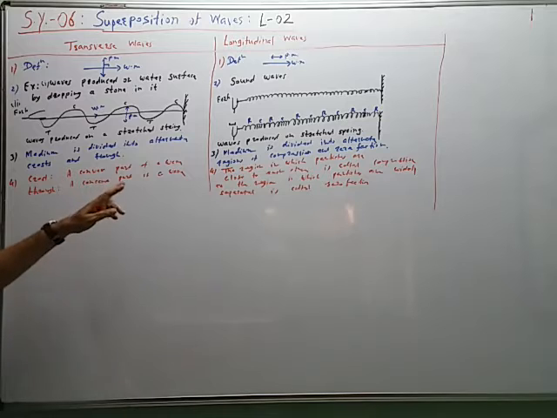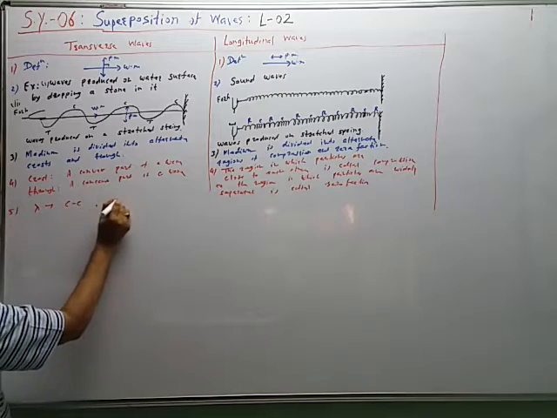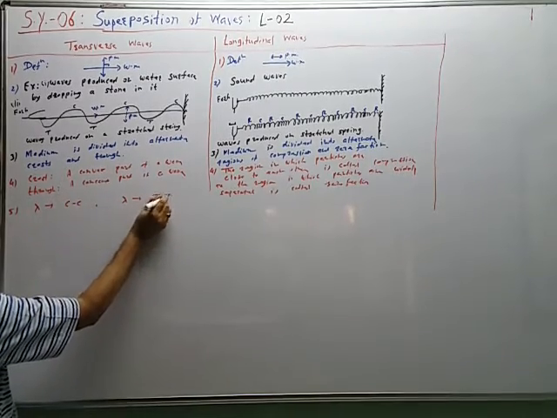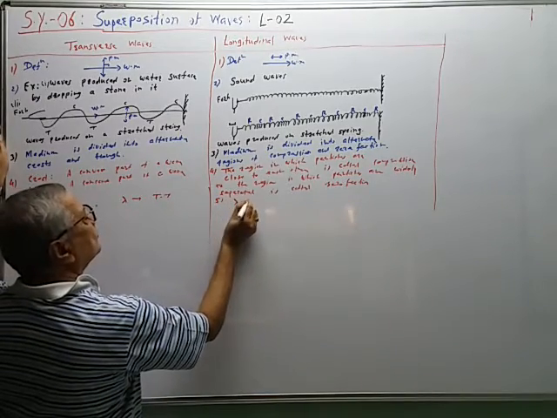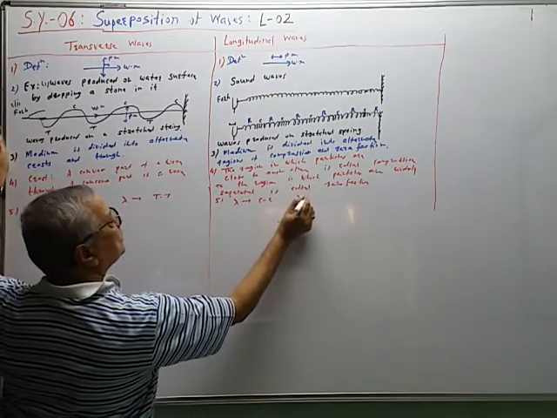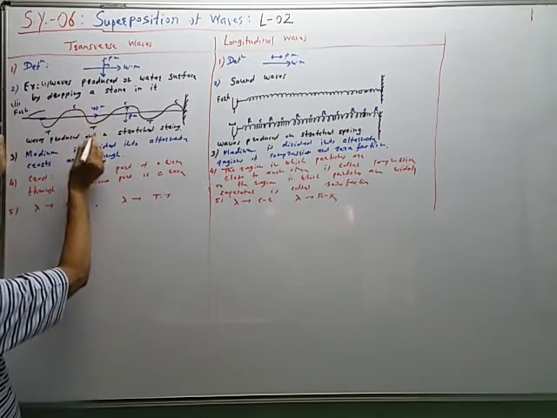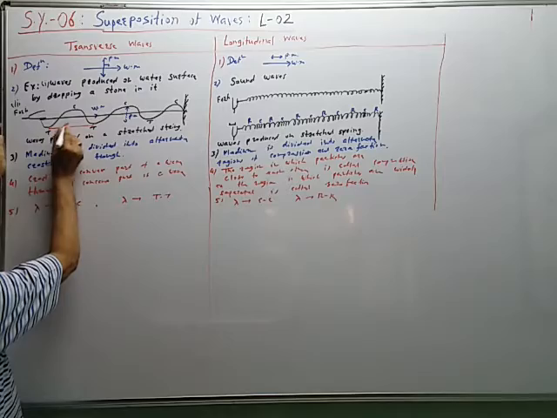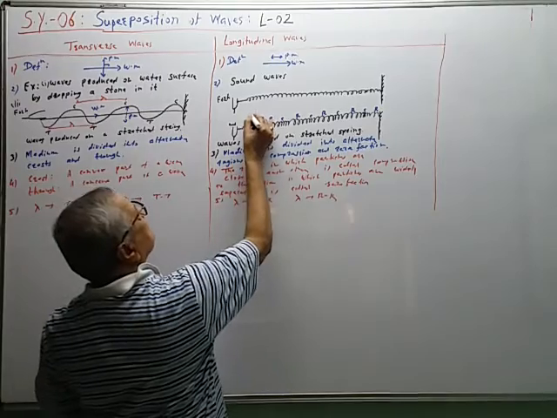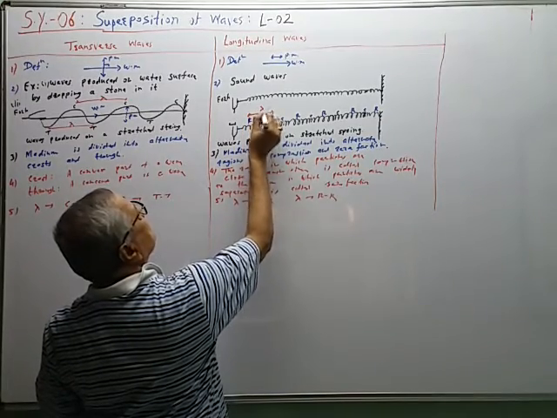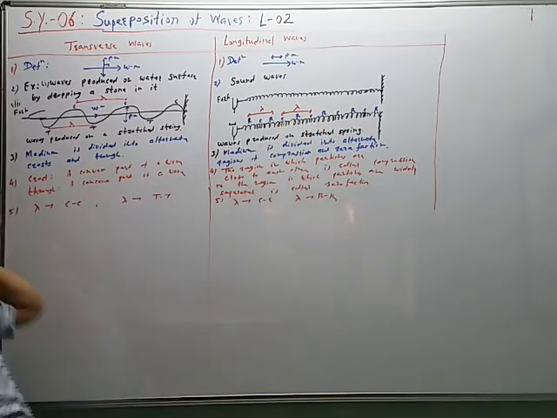The crest and trough definitions we have given here, fifth point. Lambda is equal to the distance between two successive crests. Lambda is equal to the distance between two successive troughs. Similarly, on this side, lambda is equal to the distance between two successive regions of compression. Lambda is equal to the distance between two successive rarefactions. We can also add this in the figure. So this distance is lambda. This distance is lambda. In this figure, the distance between two successive rarefactions is lambda. Distance between two successive compressions is also lambda. Like this.